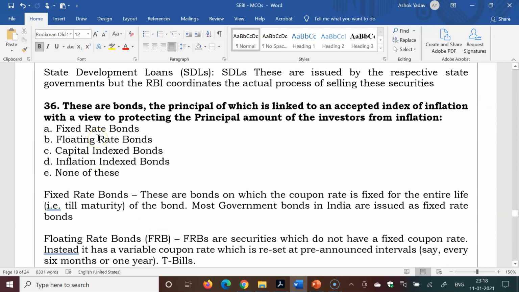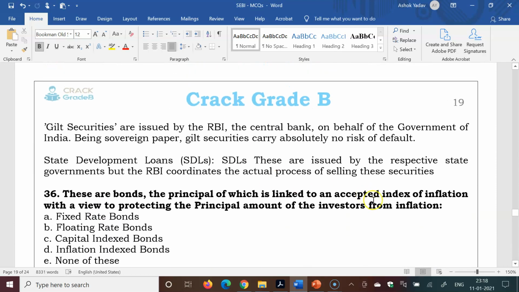Next question. These are the bonds, the principal of which is linked to an accepted index of inflation with a view to protecting the principal amount of the investor from inflation. Fixed rate bond, floating rate bonds, capital index bond, inflation index bond, none of these. So capital index bond is the right answer, in which the principal amount of that bond is linked with the index of inflation, and in an inflation index bond both principal and interest are linked with the index of inflation.